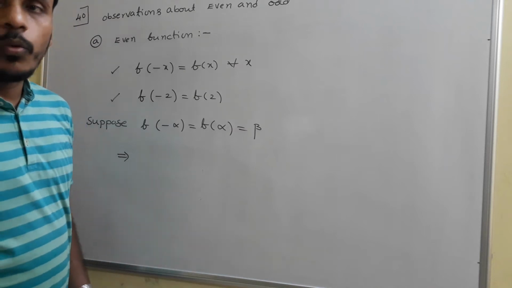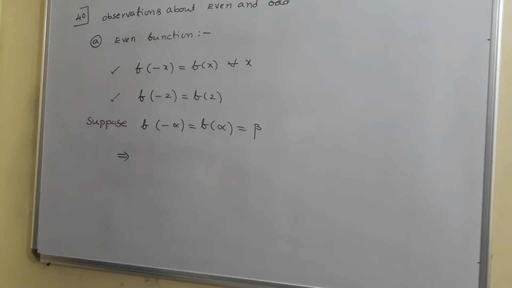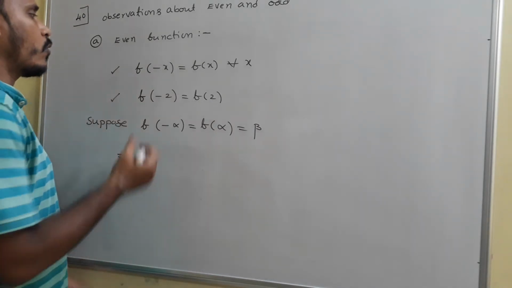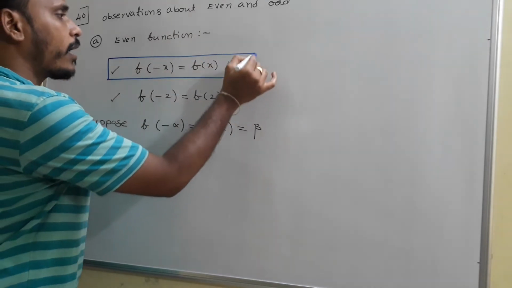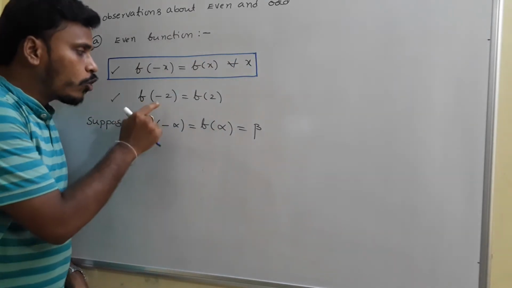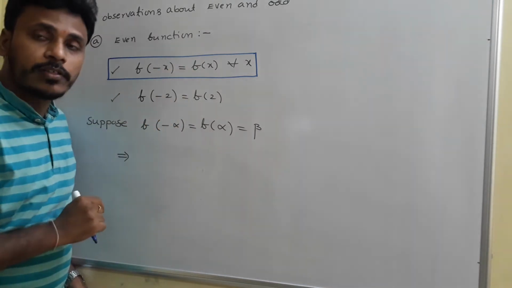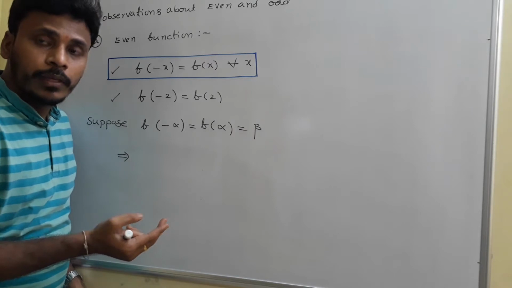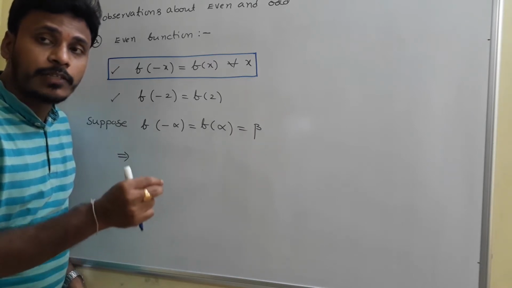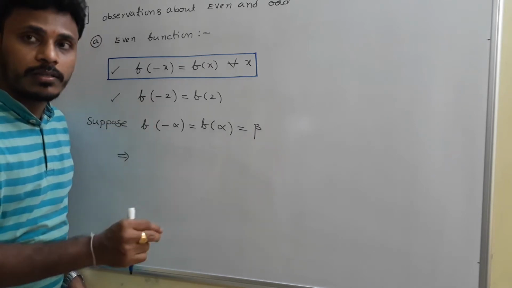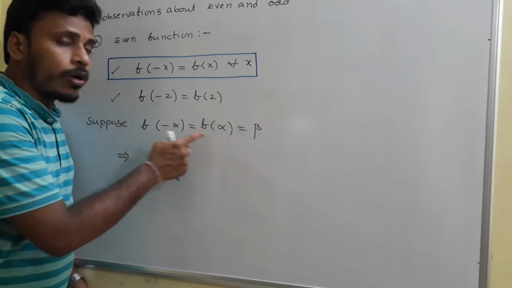When you observe an even function, by the definition f of minus x is equal to f of x for all x. Okay, this is very clear. What it represents is that f of minus 2 is equal to f of 2, because f of minus x is f of x, right? You take any value alpha, its functional value for alpha as well as for the negative of alpha, both are the same. That is, f of alpha and f of minus alpha are equal.